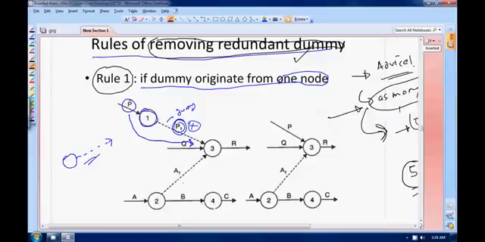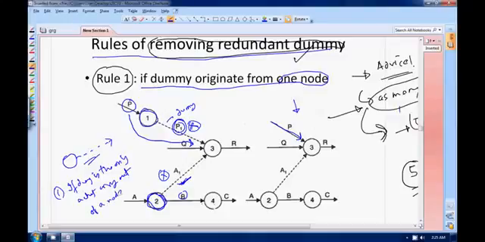Is this dummy node required? Look here, this node is there. Is this the only activity that is coming out of this node? No, B is also coming out from here, so you cannot remove this. This is all right, but you can remove this and bring your P forward. It will look something like this. I think it is simple, you are able to understand. So the first rule becomes: if a dummy is the only activity coming out of a node, then you can remove that dummy activity.